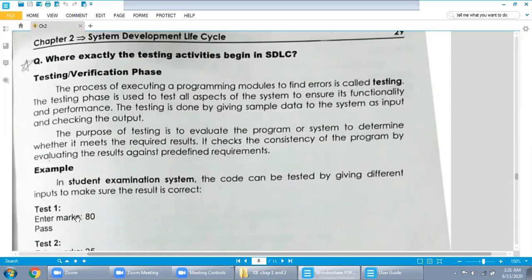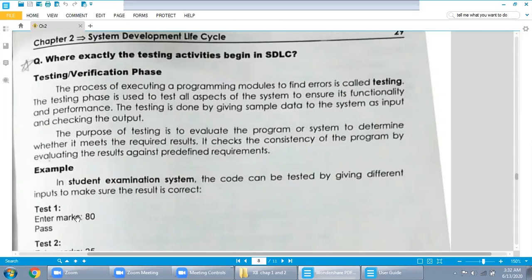The purpose of testing is to evaluate the program or system to determine whether it meets the required result. When you produce the result, you will check whether the result our program is producing is correct or incorrect. If it is not correct, then you will check the errors.